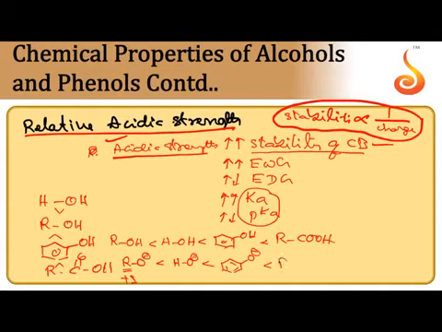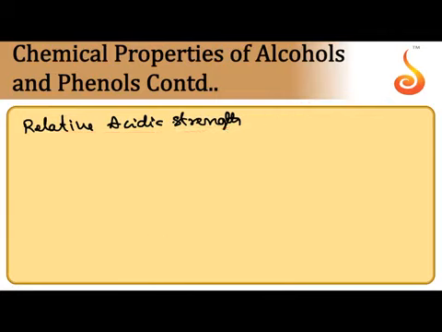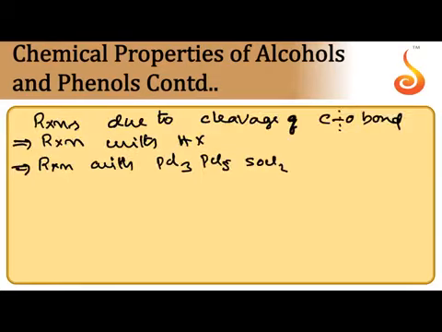Because of the conjugation, the stability of phenoxide ion is more. Carboxylate ion is still more stable when compared with phenoxide, because the carboxylate ion has two equivalent resonance structures. So one with equivalent resonance structures is more stable, irrespective of the number of resonance structures. So this is the order.